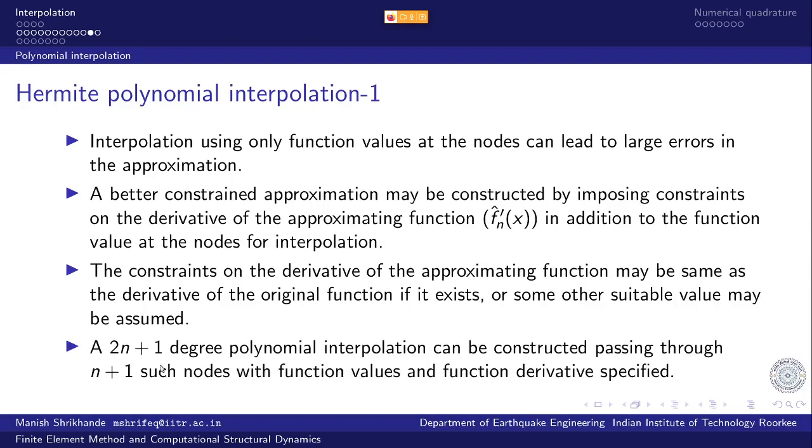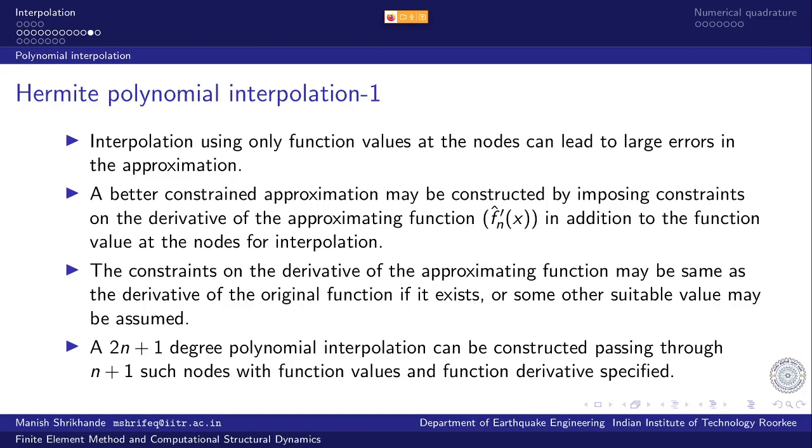So for n+1 points, if I include the information of function value and the derivative, then there are 2n+2 number of constraints available, right? So 2n+2 number of constraints will allow me to evaluate 2n+2 number of independent coefficients, and 2n+2 number of independent coefficients would imply 2n+1 degree of polynomial.